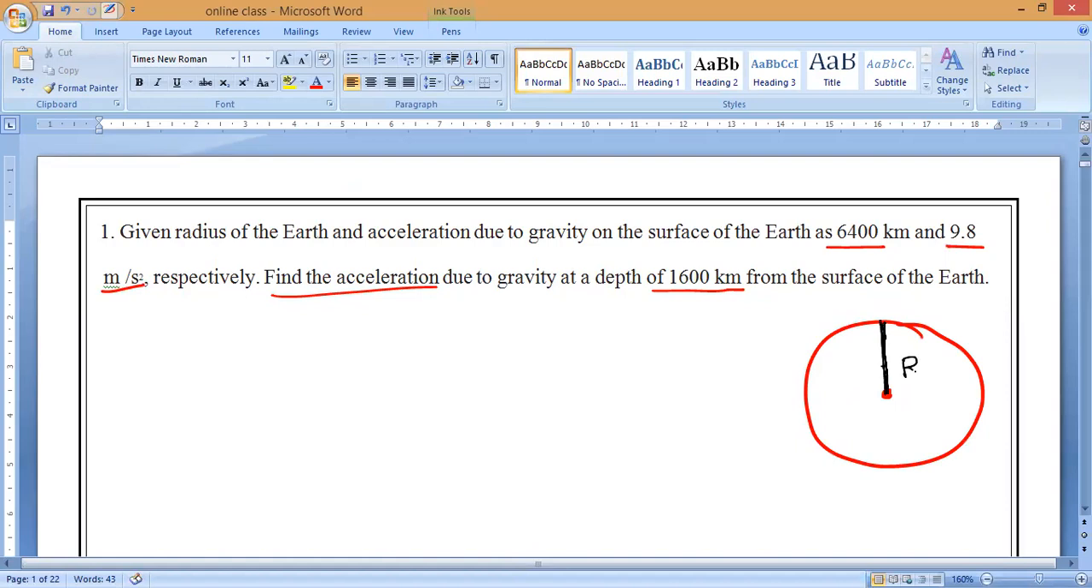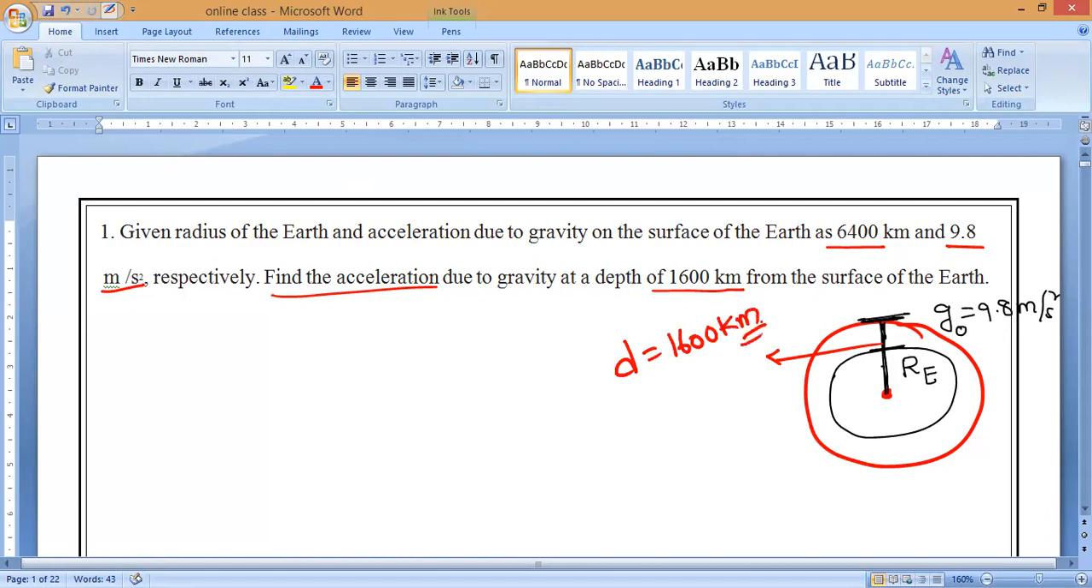Now, let me imagine this is R, the radius of the Earth. Now the person went how many kilometers inside, guys? 1600 kilometers. As we know, at the surface the g value is equal to 9.8 meter per second square, so we assume that as g naught. Now this is the depth traveled. So what is d equal to? d is equal to 1600 kilometers. Is it yes or no? So this is the given data.